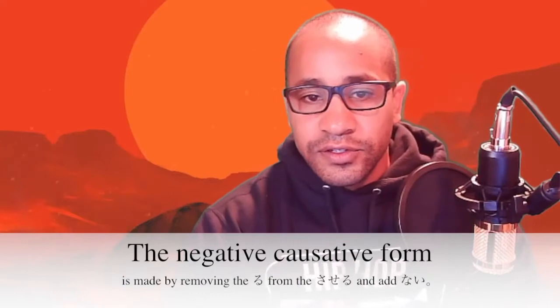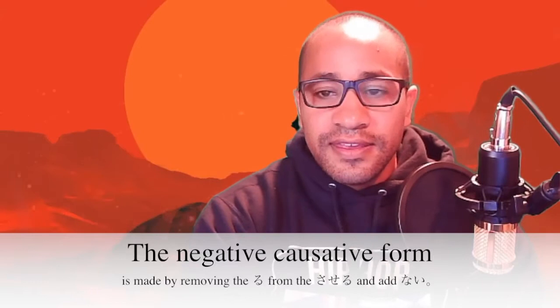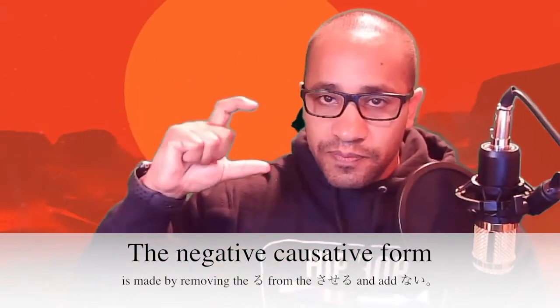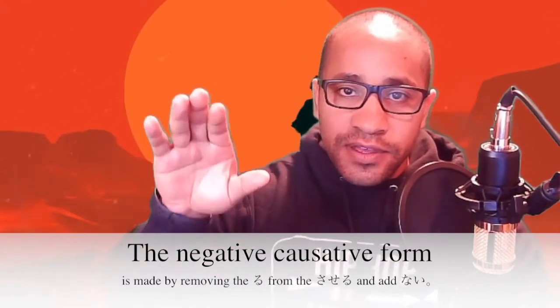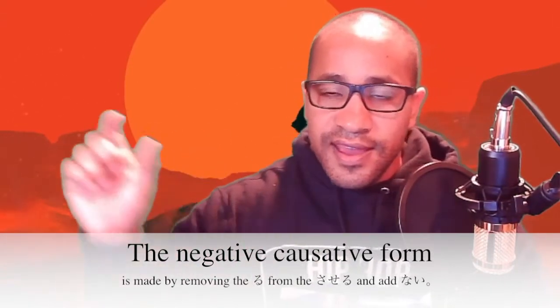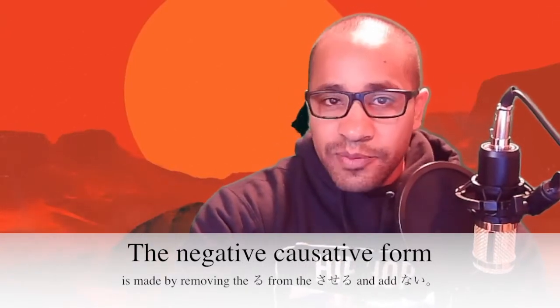Anyways, moving on to the negative causative form, so how not to let someone do something. In this, all we have to do is take the saseru portion of this grammar pattern, remove the ru, and add nai. So it'd be sasenai, or whatever the verb is. Let's look at some examples. Let's take it step by step, and then we'll get the result at the end.